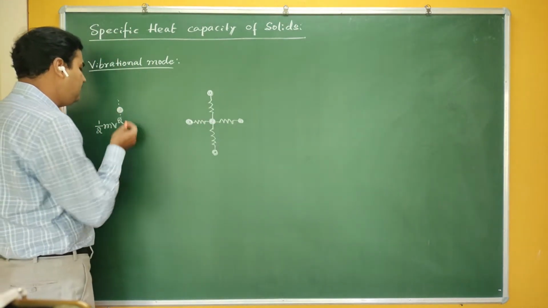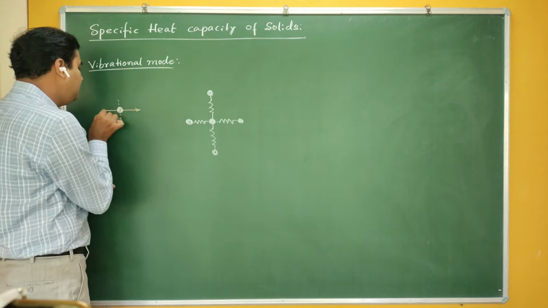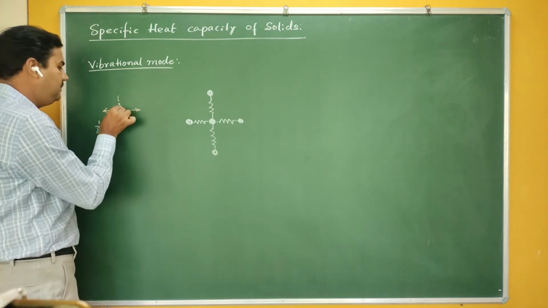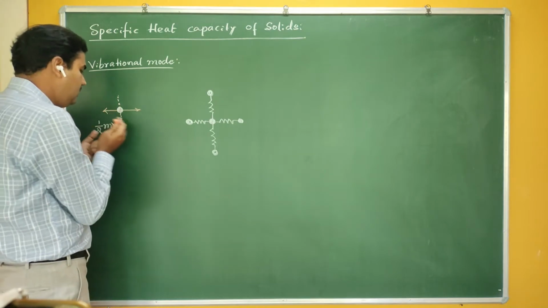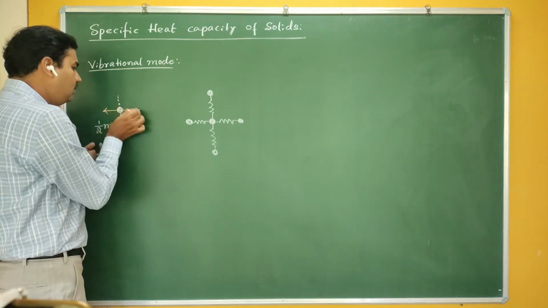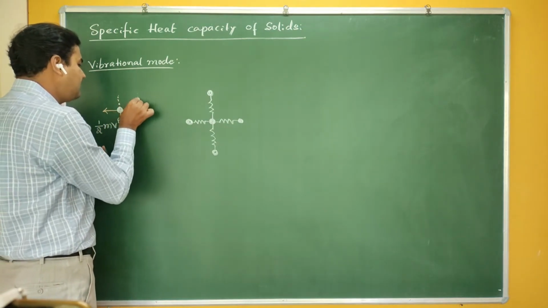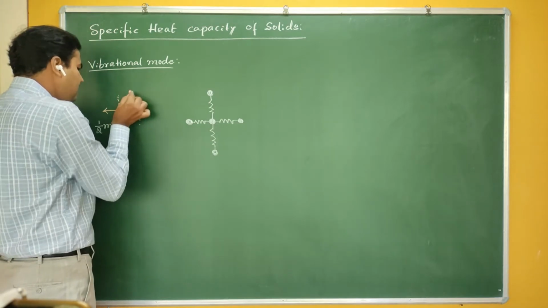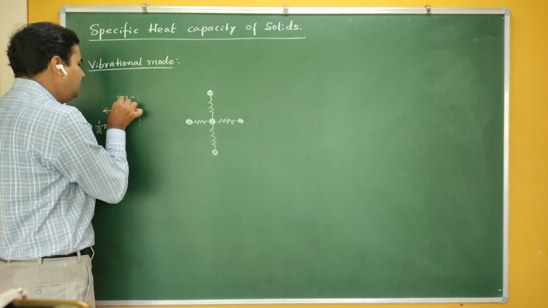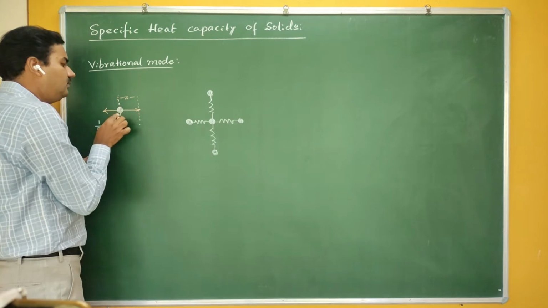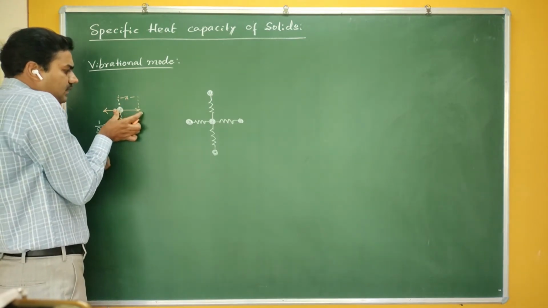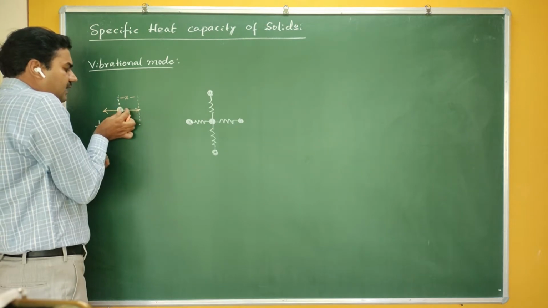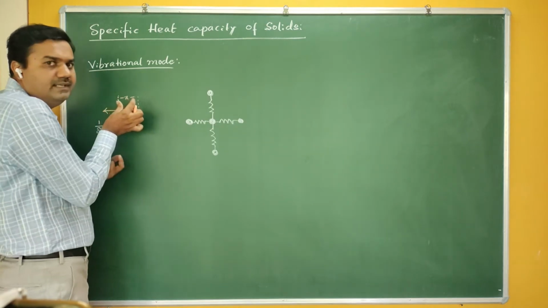This particular atom is vibrating about the mean position. This is the equilibrium position. When the temperature is 0, all the atoms are in the equilibrium position. When I supply energy, it starts vibrating, and x is the maximum displacement. If I take the displacement of the atom from the mean position, I call it x. It can take any value for any time t.